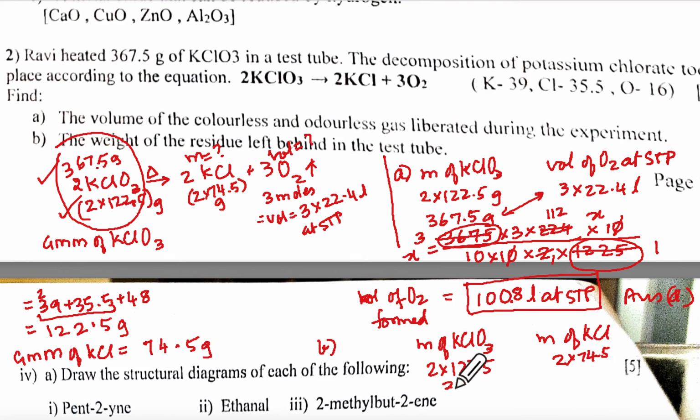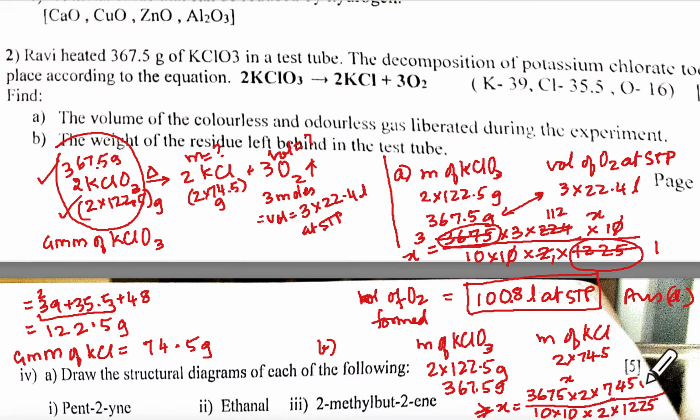So if it is 367.5 gram, then X. So your X is equal to 3675 upon 10 into 2 into 745 upon 10 into 2 into 1225, and 10 will come up, which will get cancelled here.